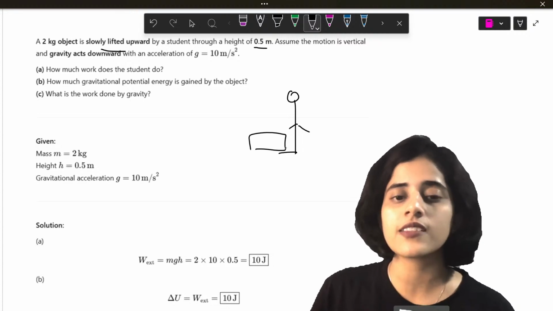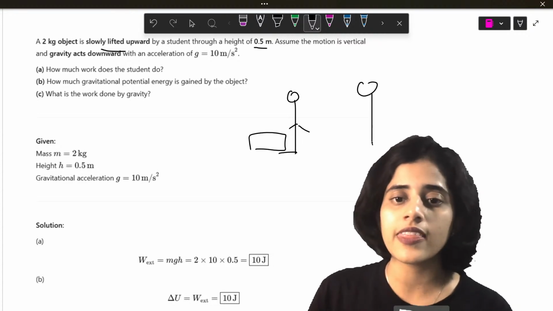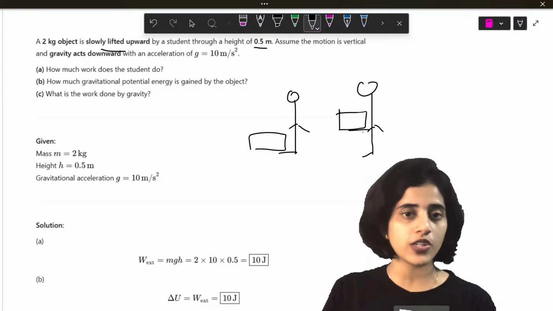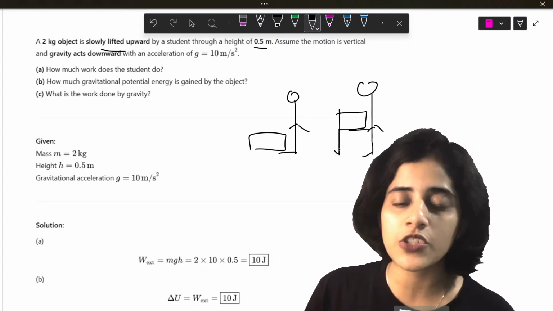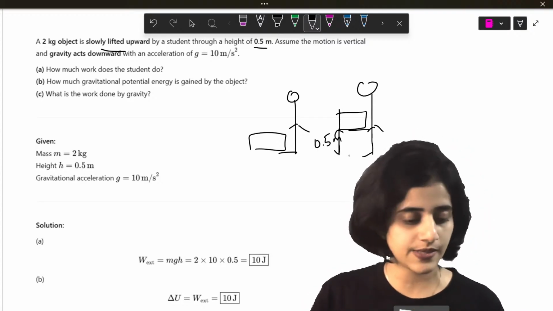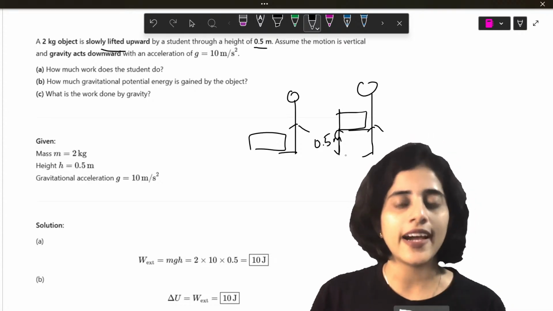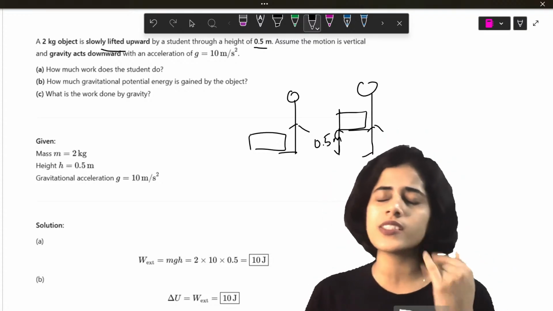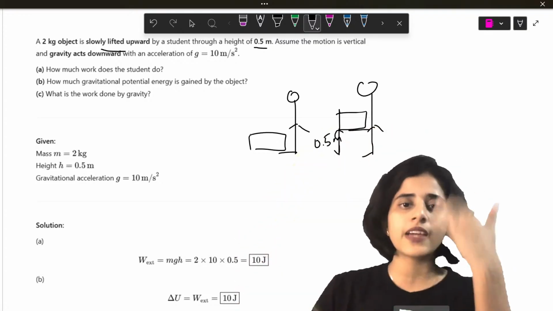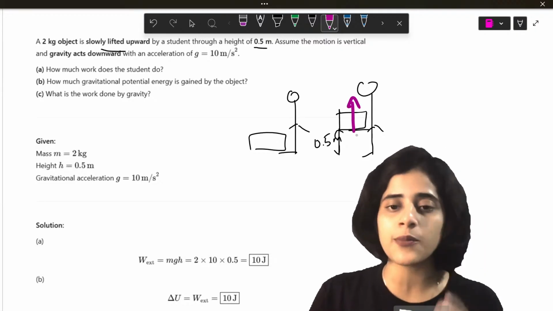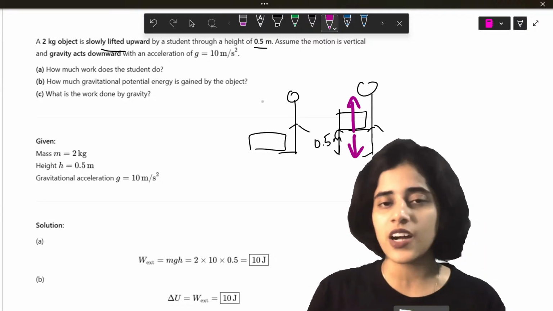Initially this object is on the ground, and then it is lifted by the student through a height of 0.5 meters. Now let us assume that the motion is vertical and gravity acts downwards. So you are pushing the ball up, gravity is downwards, so the forces are opposite. The force you apply is upwards, the conservative force is downwards.